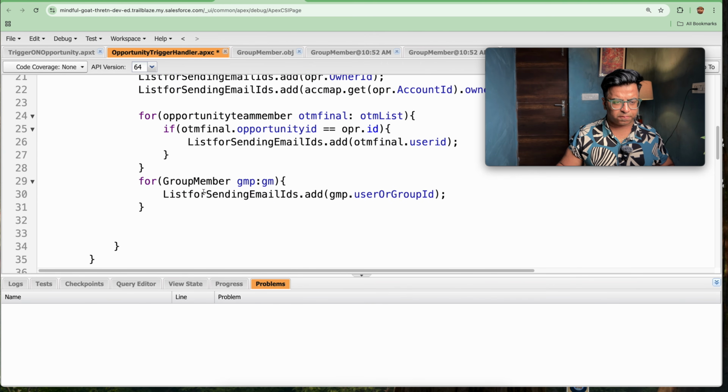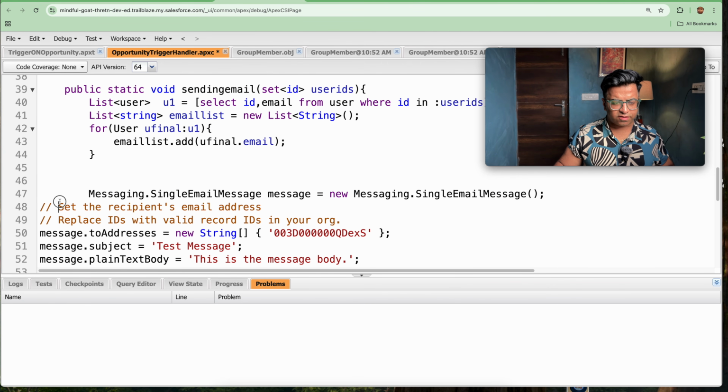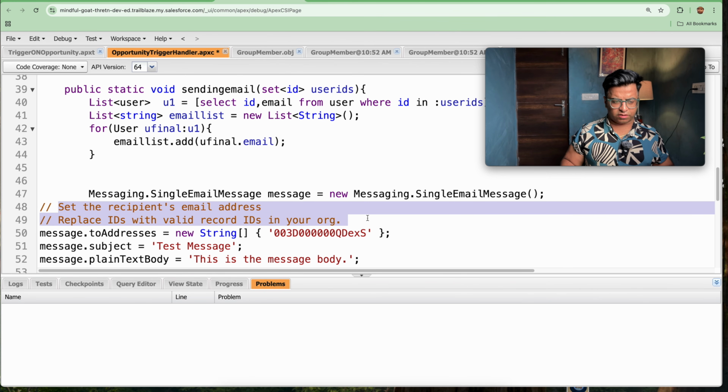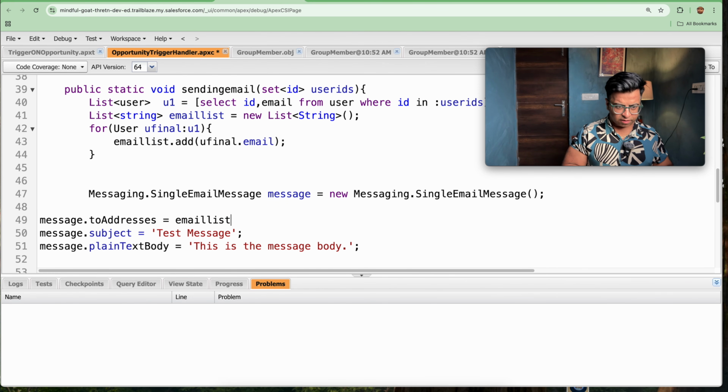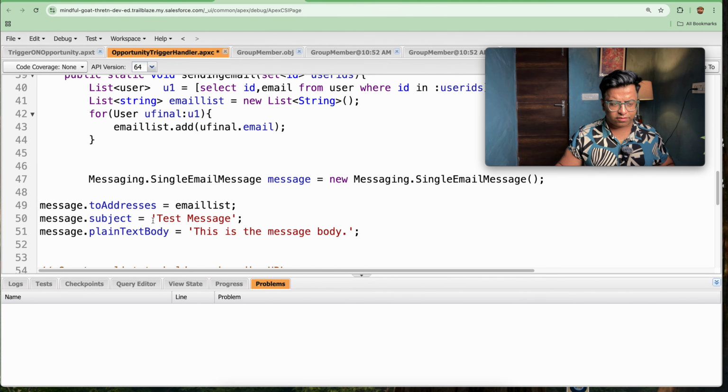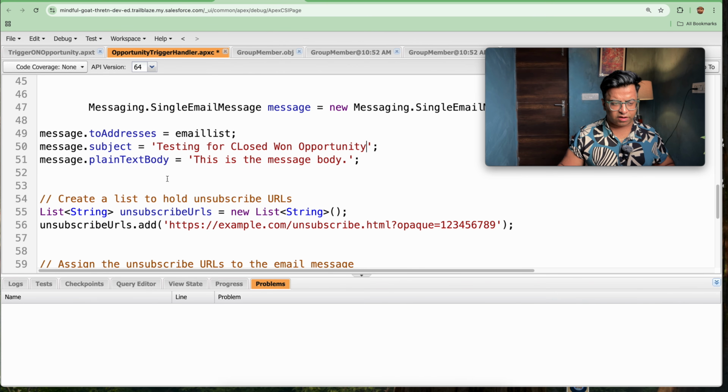This is a messaging service that we will be needing. We will be sending to addresses, getting the email list here. So I will be storing the email list. Let's add the email list here directly. To address, subject: testing final, testing for closed one opportunity. The message body, let's keep it the same.